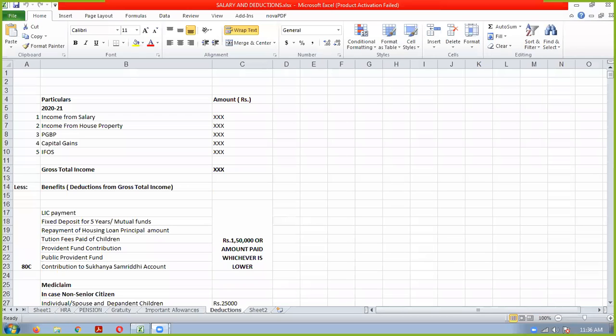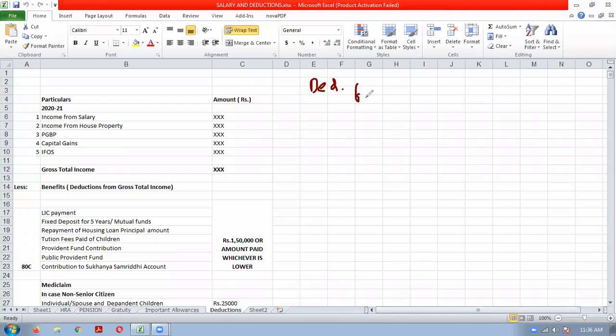Deductions from total income. Okay, gross total income. Deductions from gross total income. So till now we know that there are 5 heads of income. Total of the heads of income will give you the gross total income. Income will be earned in the previous year and tax will be paid in the assessment year.